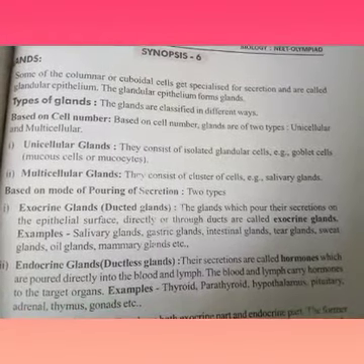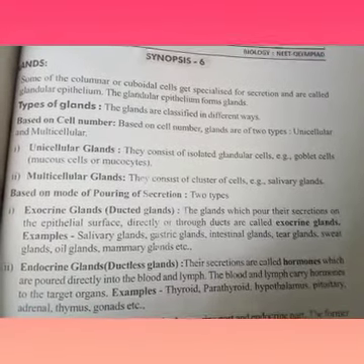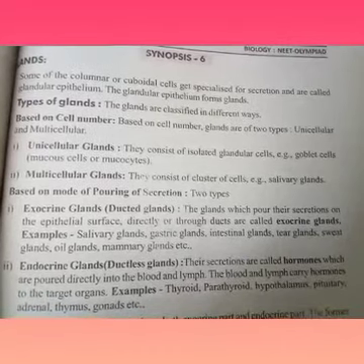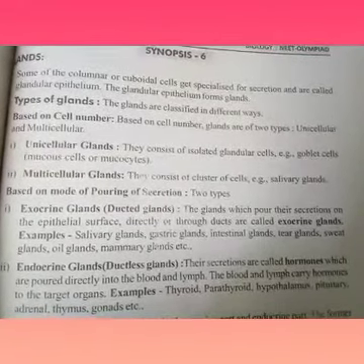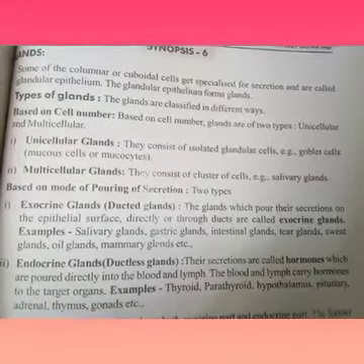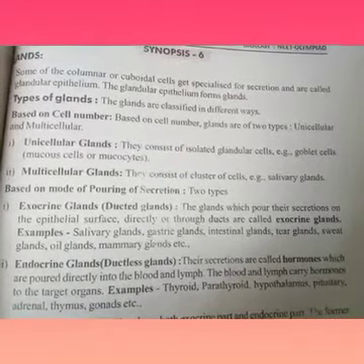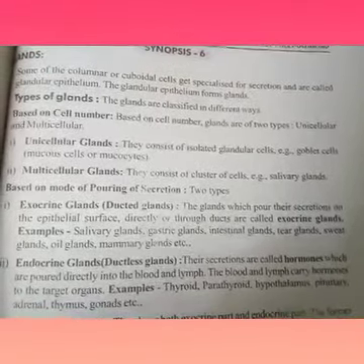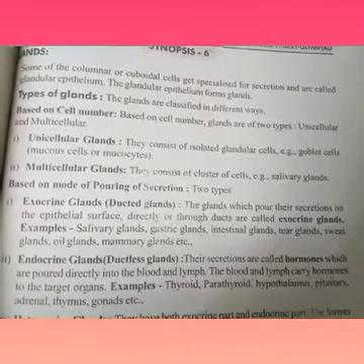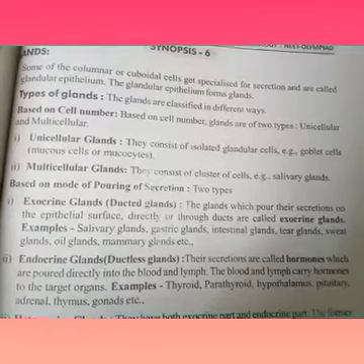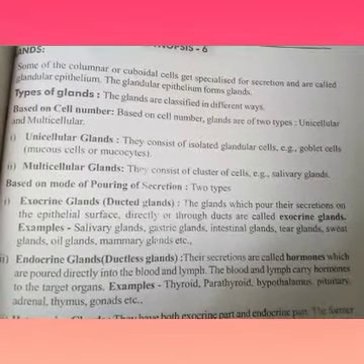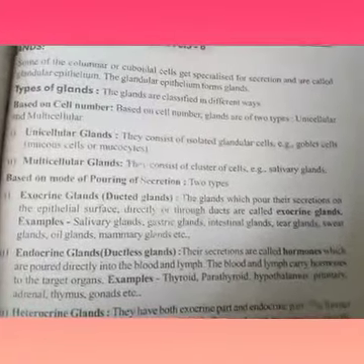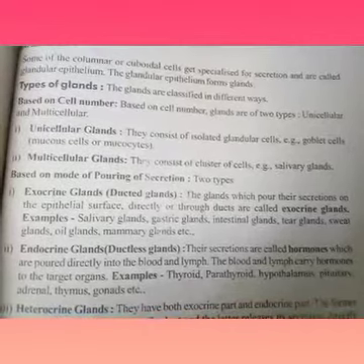These secretions are called hormones, which are poured directly into the blood and lymph. The blood and lymph carry hormones to the target organs. Examples: thyroid, parathyroid, hypothalamus, pituitary, adrenal, thymus, and gonads, etc. And in this, the other gland is also present.